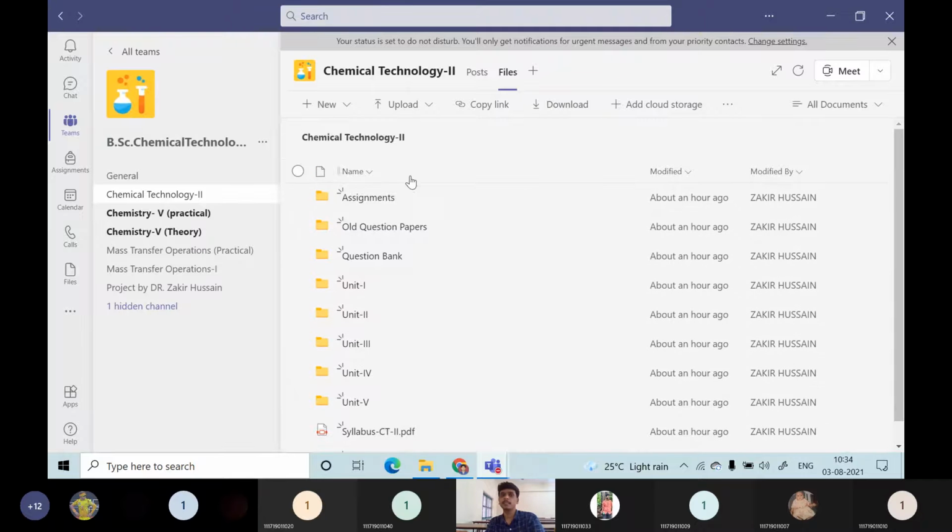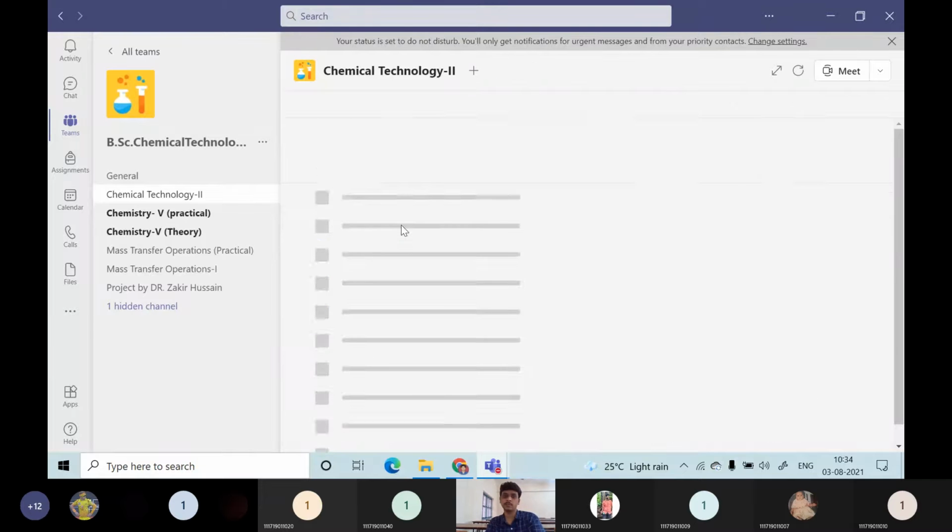Then here the assignments are there. Every time I will be uploading assignments here. You have to take the copy, write it out, scan it and send it to me via this email. Then old question papers. Okay, some of the old question papers for the CT2 I have given in this folder.